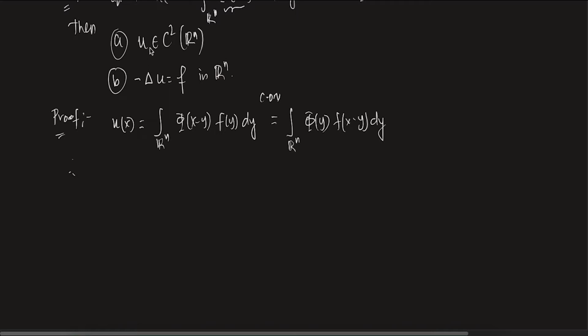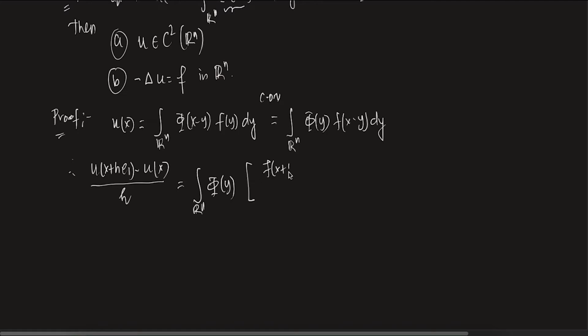So first, let's show that the partial derivative of u with respect to xi exists. It is u of x plus h ei minus u of x, divided by h. So what is it? This is the integral over Rn of phi of y. Clear?